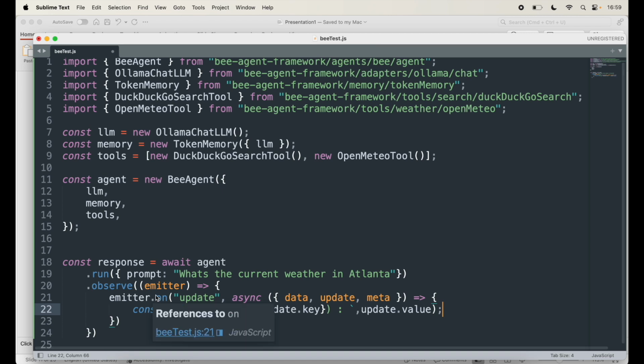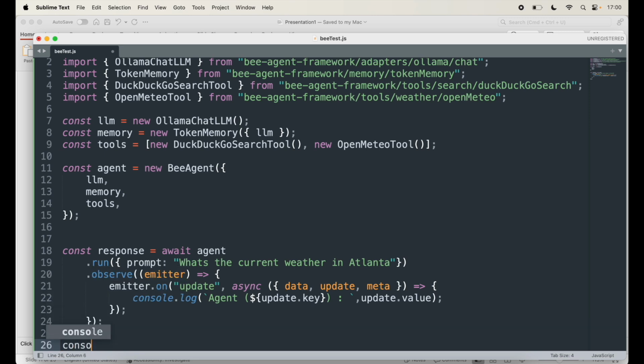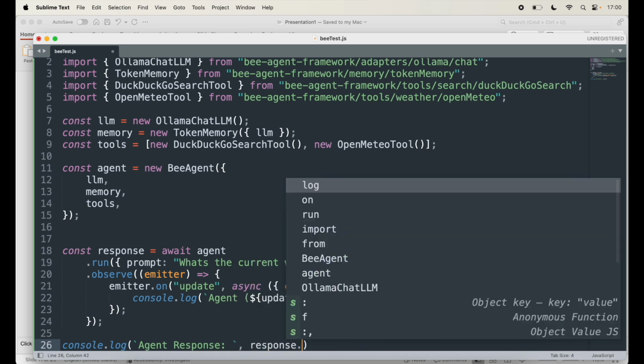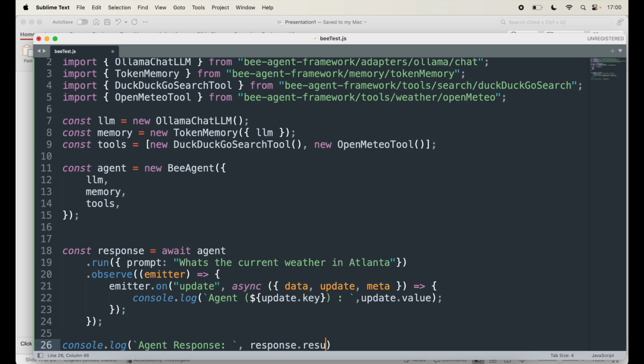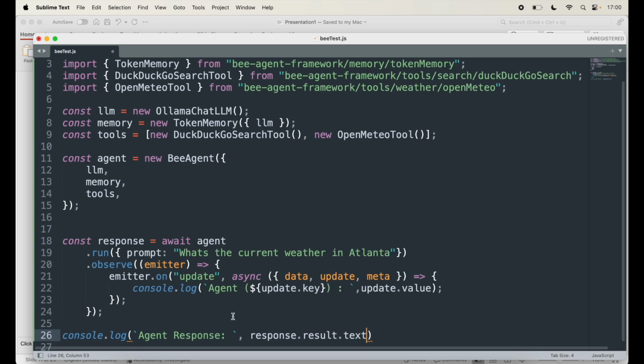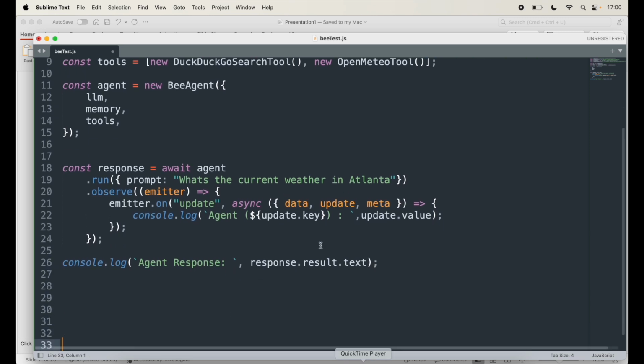So this will make sure the observer is on, and finally after everything is done, make sure my semicolons are properly closed, and then I'll say console.log, and inside this I'll say agent response, what was the response of this query here, comma, response dot result dot text. Let's move it up so you can see clearly. Response dot result dot text. So this will help us invoke the agent and get the data out of it.